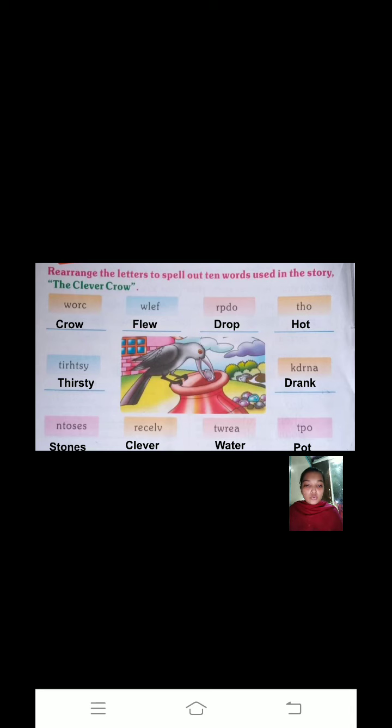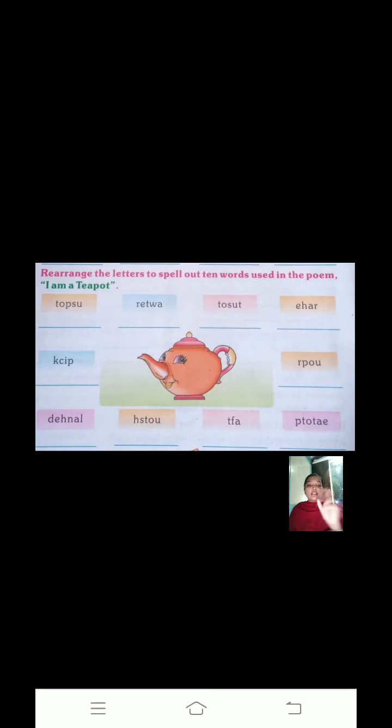Third one you can see RPDO. So what new word will it make? The upper one is the jumbled word. The black one is our answer, that is our proper word. So RPDO, which word does it make? It makes drop. DROP, drop. In this way, some jumbled words are given and you have to write the proper word for it. Right? Understood?